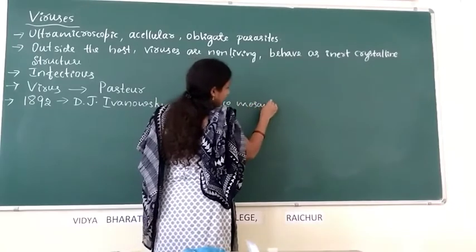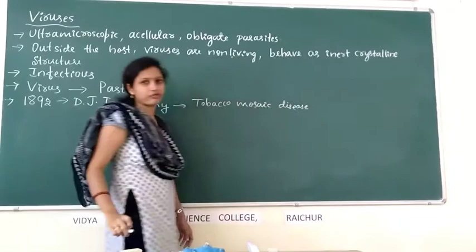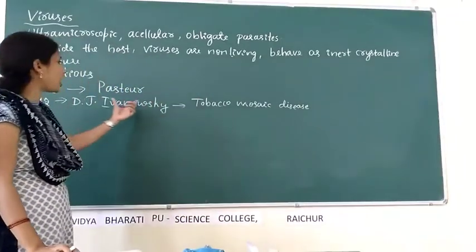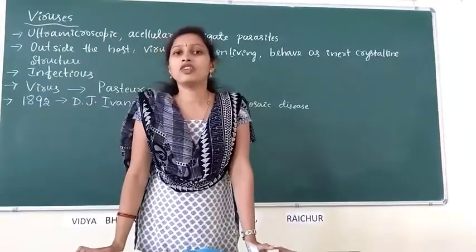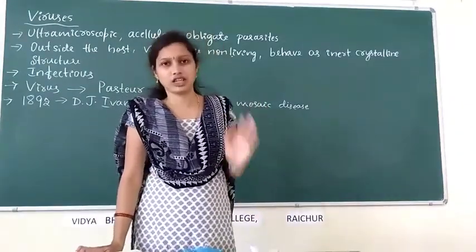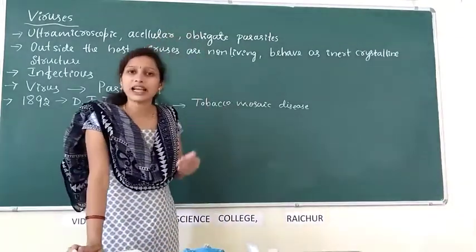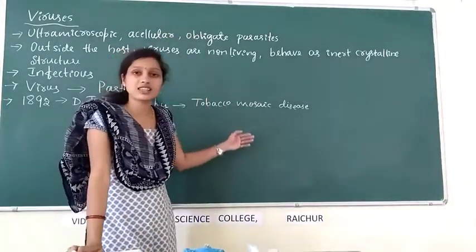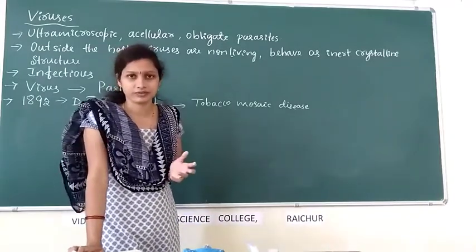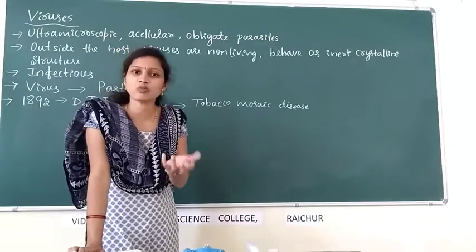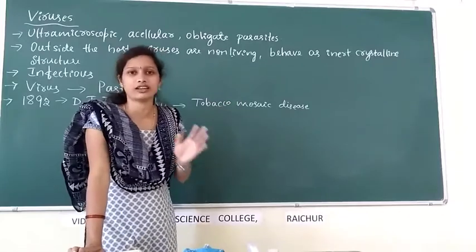For the first time D.J. Ivanovsky observed a microorganism smaller than bacteria, because these viruses can pass through a bacterial-proof filter, a filter through which bacteria cannot pass, but viruses can.